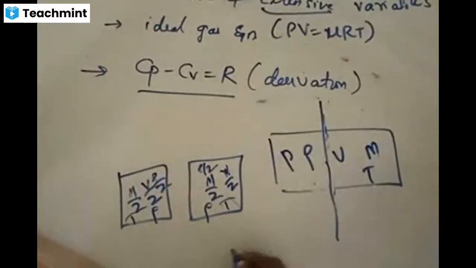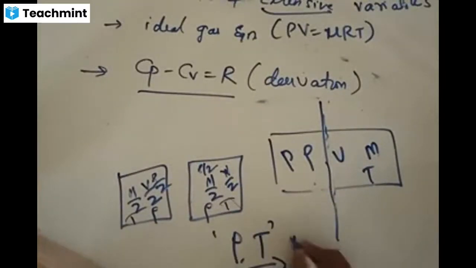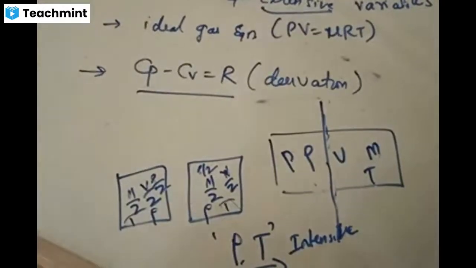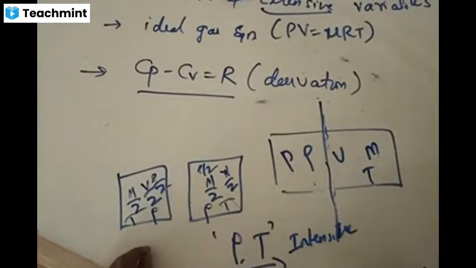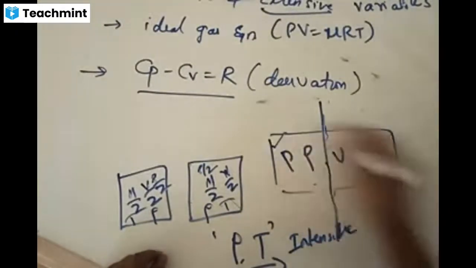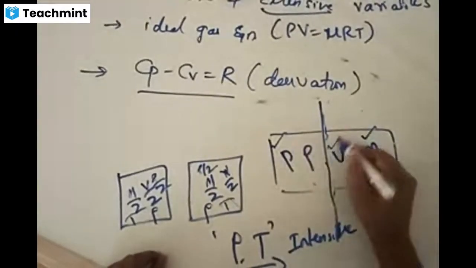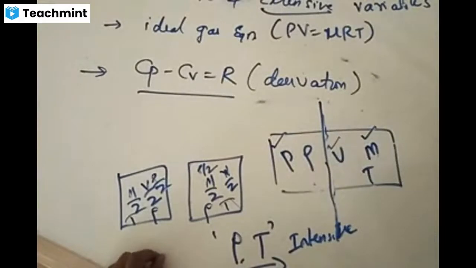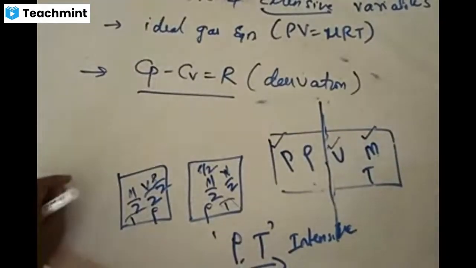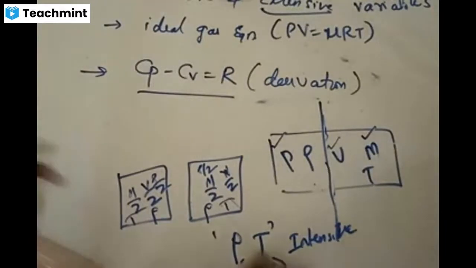Now, what are the intensive variables here? In this, the intensive variables are density and temperature. These are called intensive variables. Now, what are extensive variables? Other things which divide equally are called extensive. That is, pressure, mass and volume are extensive variables. Now, we can say in simple form, there are 5 state variables, 5 or 6, let us say.